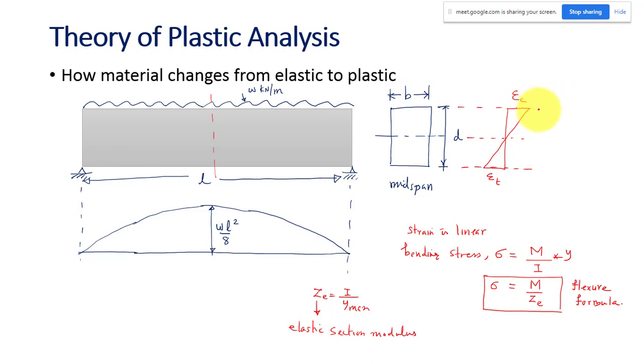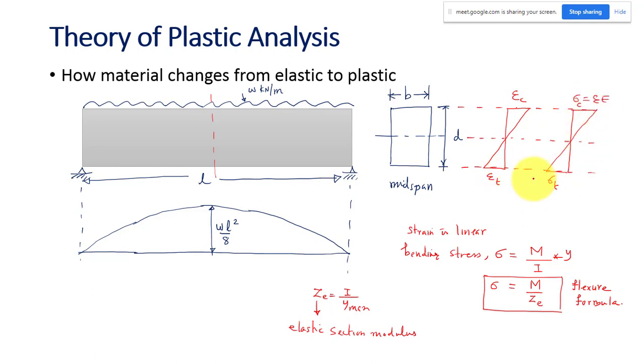Here we have a corresponding stress diagram also. Because the strain is linear and we are doing the linear elastic analysis, stress is proportional to strain, and if strain is linear, stress also will be a linear variation. Take the strain value and multiply with the Young's modulus. You will get the tensile stress here, and compressive stress here. So this is in the elastic analysis.